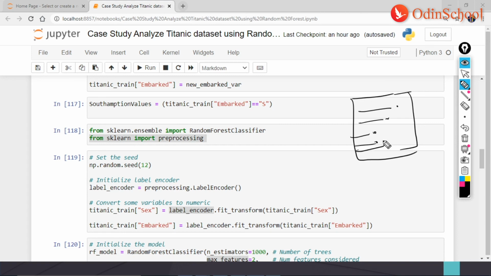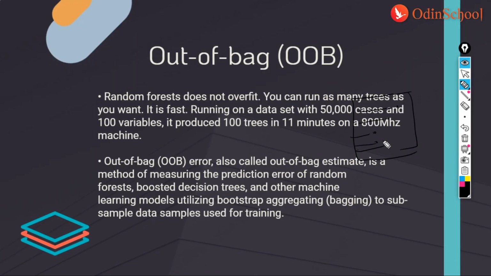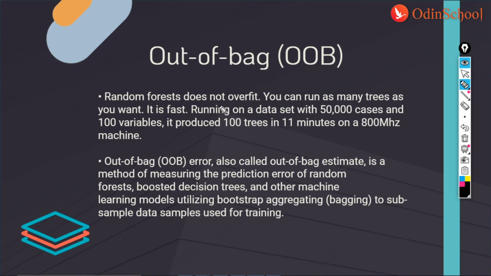Right, guys? Now let us come back to where we started. Random forest does not overfit. You can run as many trees as you want. It is fast. Running on a dataset with 50,000 cases and 100 variables, it produced 100 trees in 11 minutes, at 800 megahertz. That is actually a whopping speed.